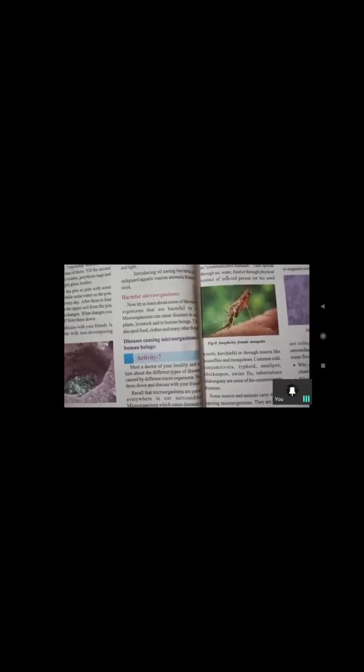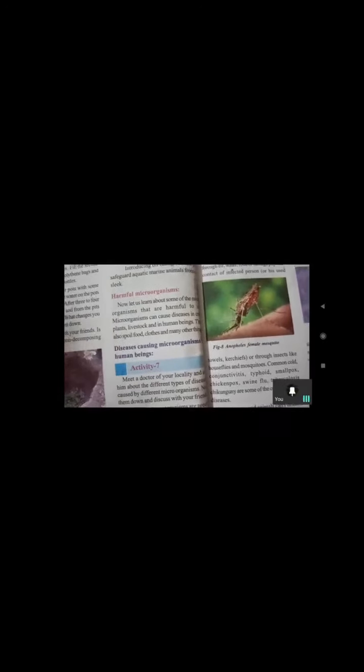So now onwards, harmful microorganisms. So what are the harmful microorganisms actually? About vaccines we have discussed now, and about viruses we have discussed in the previous lesson. Viruses are interlinked between the living and non-living. Yes, why?